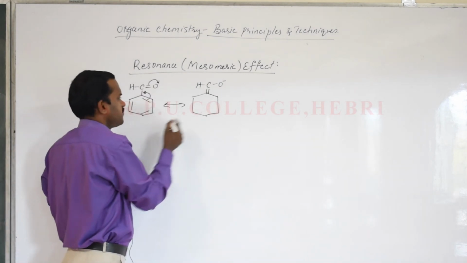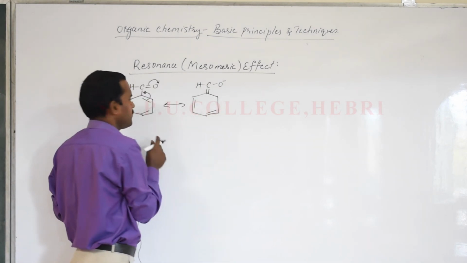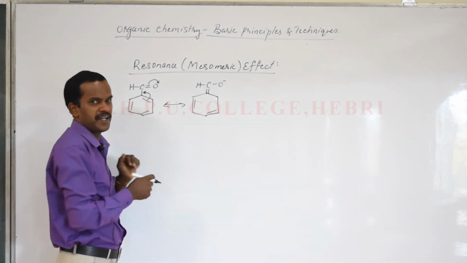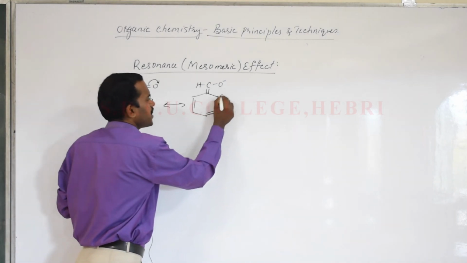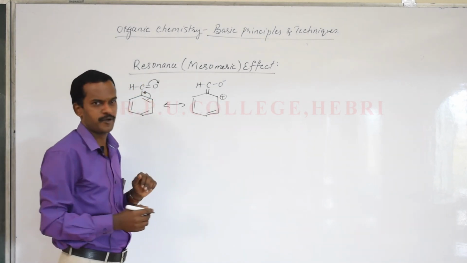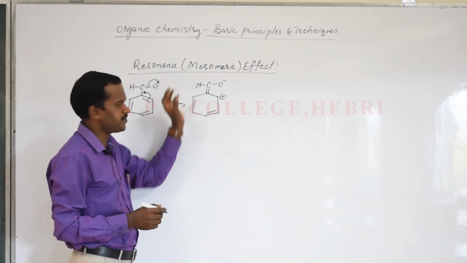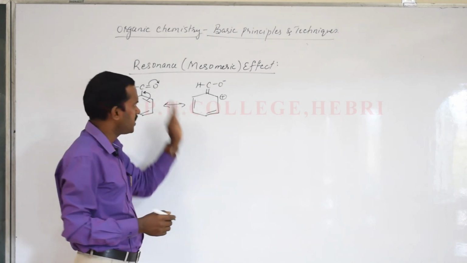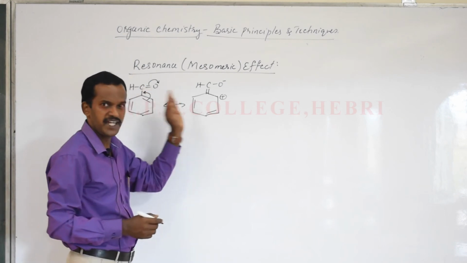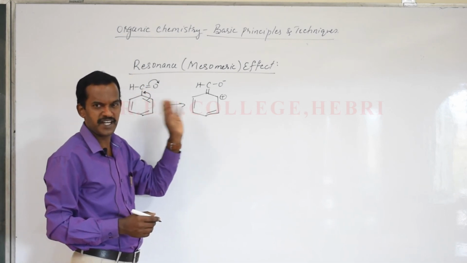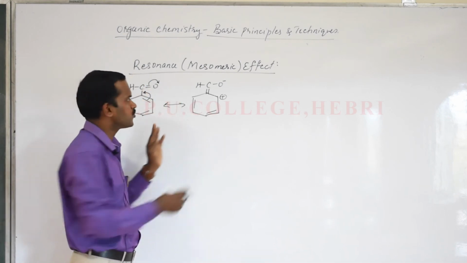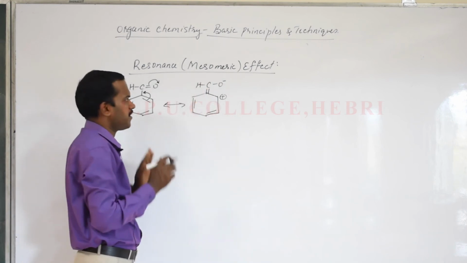See the difference that happens in the benzene ring. These electrons are shifted, the other two double bonds remain the same, but due to the loss of these pi electrons, there comes a positive charge on the second carbon atom. So the substituent gets a negative charge, the benzene gets a positive charge. It is an example for minus R effect. So the substituent got a negative charge here, it is a minus R effect.